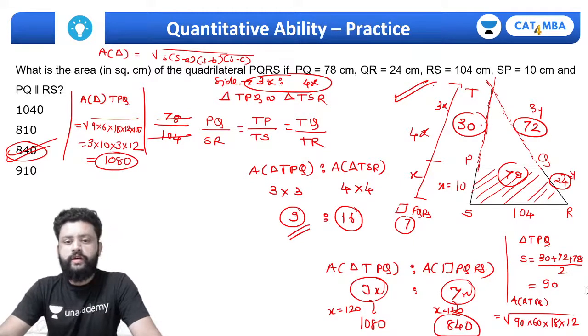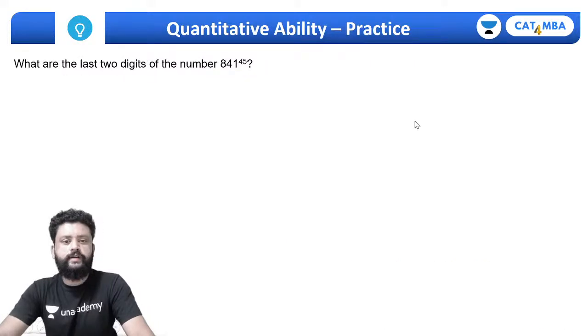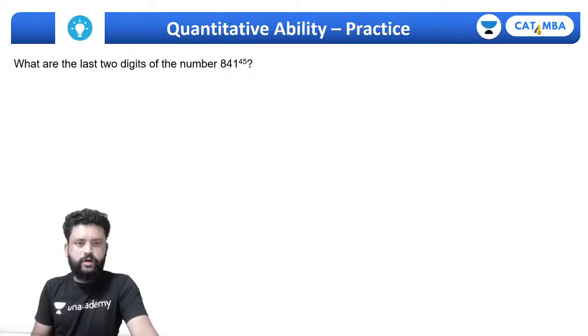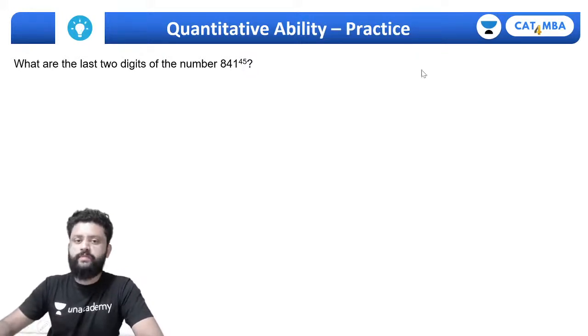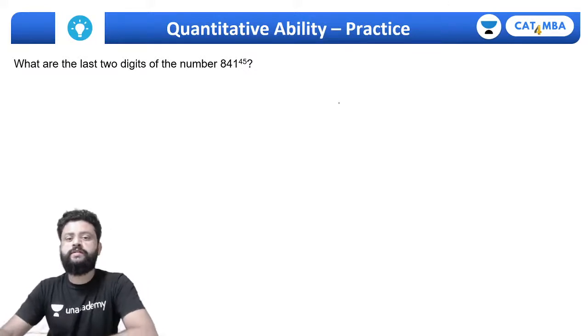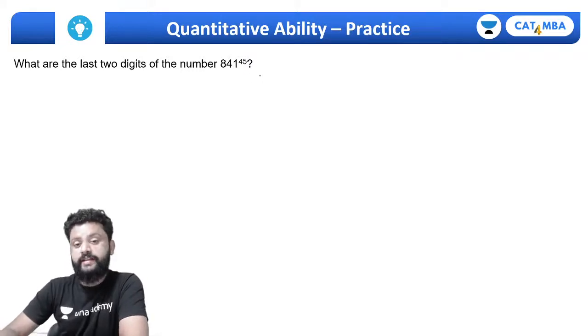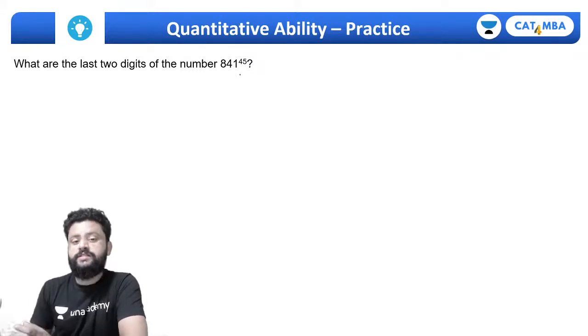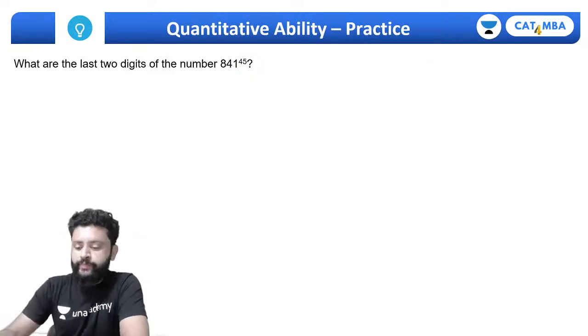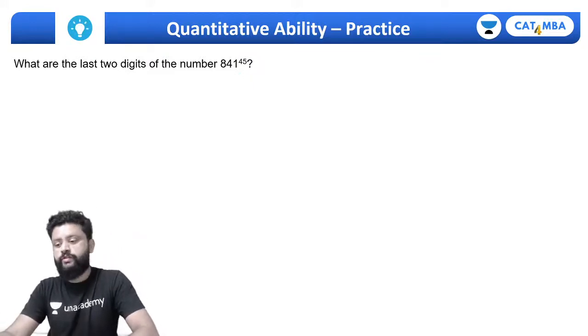Okay, let's move to the next. Let's solve a few more questions for the day. Sure, let's speed up. So the questions are based on last 2 digits. Hopefully you know the rules for this. I had already taken one session where I simply taught how to calculate the last digit. That's the cyclicity. That's so simple. And how to get the last 2 digits, for this also we followed certain rules. So if you don't know those rules, you can watch that session.